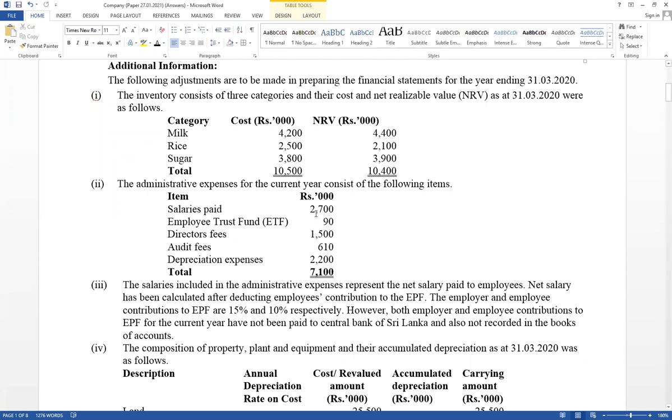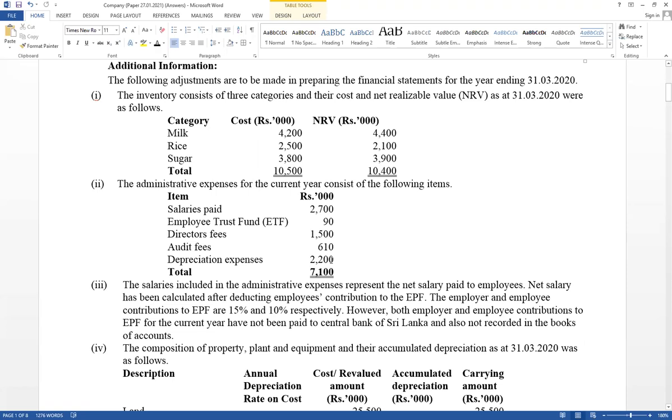The contribution of the employee also affects the salary account, but it has been given as salary only as the salary paid amount. Salary paid means net salary. And the employee trust fund is also given. There was a double entry: ETF expense account debit, ETF payable account credit, recorded already. Directors' fees and auditors' fees are relevant for note number 2, important expenses we have to disclose, and depreciation expense is also given.